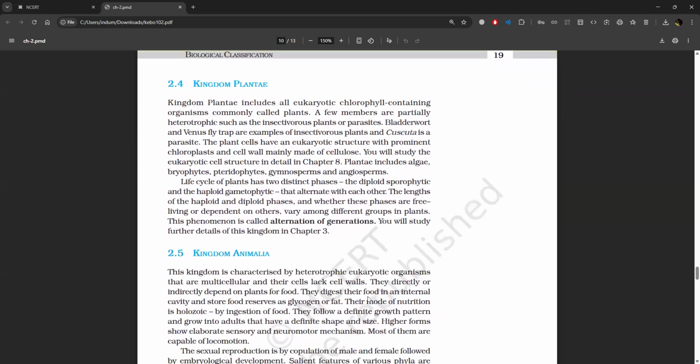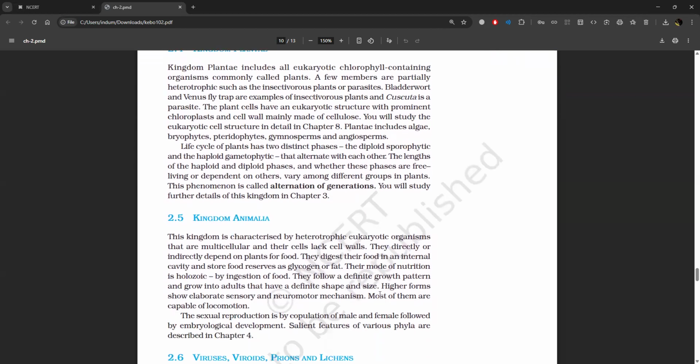2.4 Kingdom Plantae. Kingdom Plantae includes all eukaryotic chlorophyll-containing organisms, commonly called plants. A few members are partially heterotrophic, such as the insectivorous plants or parasites. Bladderwort and Venus flytrap are examples of insectivorous plants, and Cuscuta is a parasite. The plant cells have a eukaryotic structure with prominent chloroplasts and a cell wall mainly made up of cellulose. You will study the eukaryotic cell structure in detail in Chapter 8. Plantae include algae, bryophytes, pteridophytes, gymnosperms, and angiosperms.